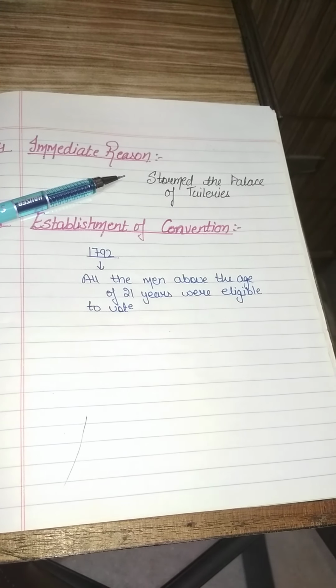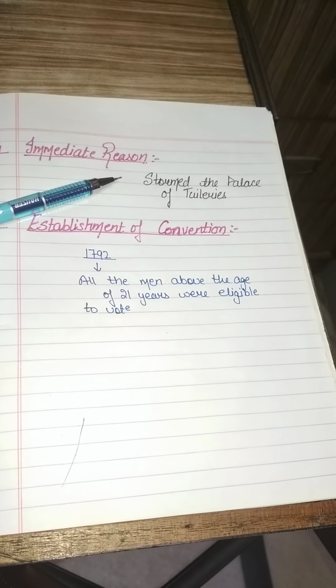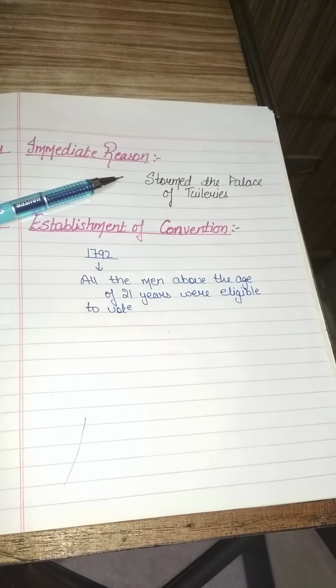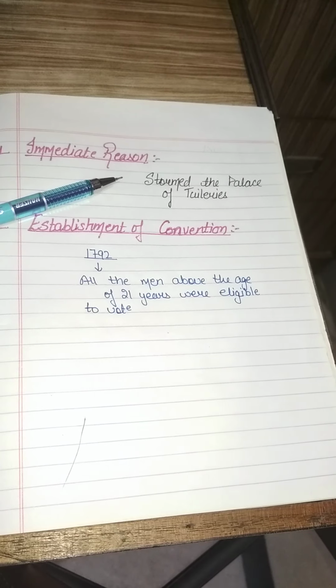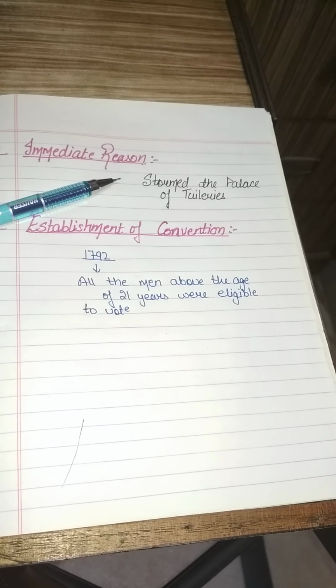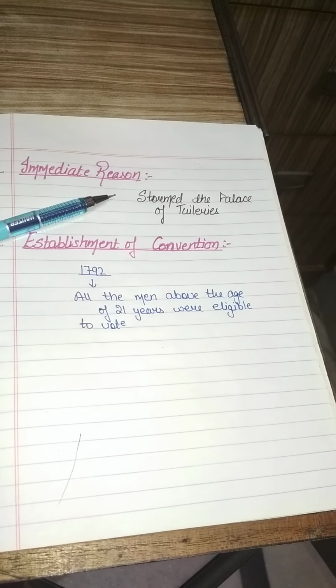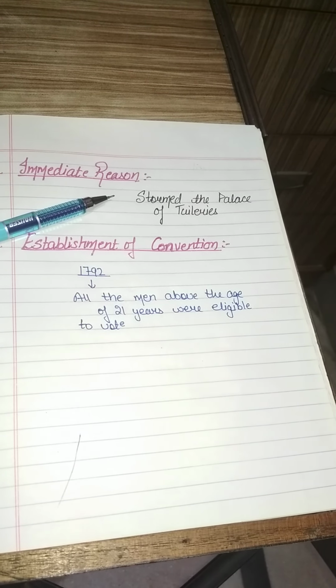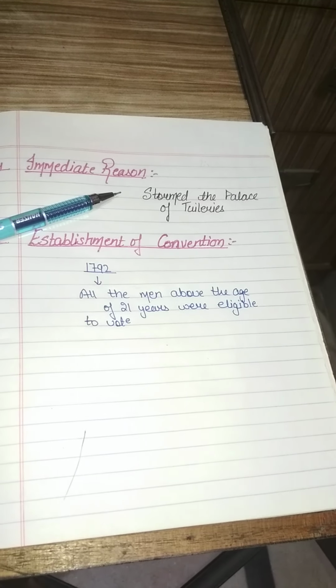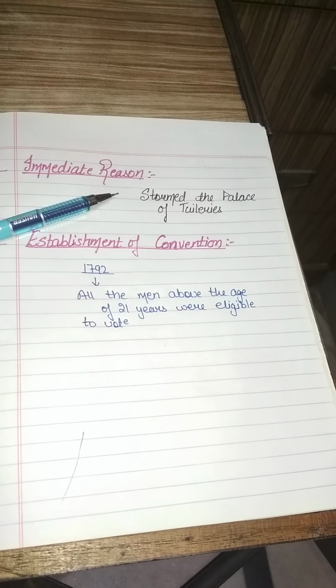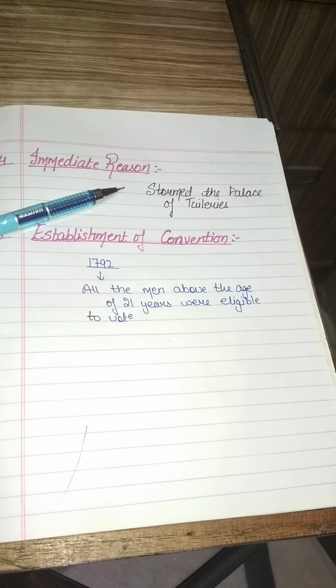After this, Louis XVI was sentenced to death, and after some time Marie Antoinette also met with the same fate. Clear? So in this way, France abolished the monarchy system and established a republic in France.